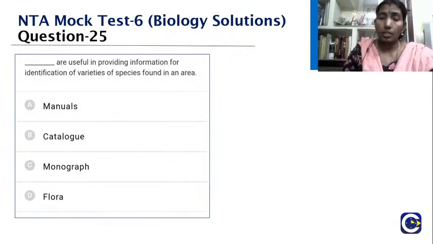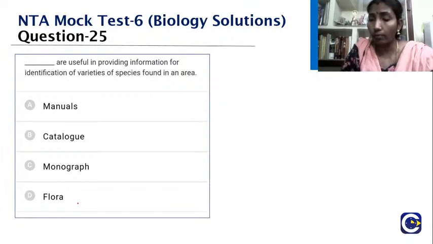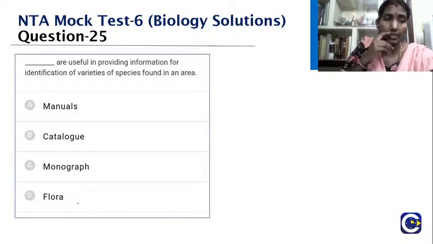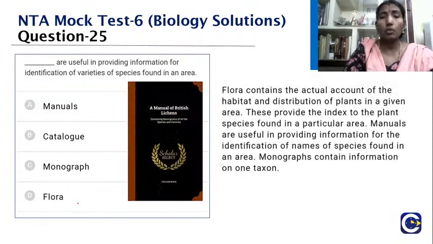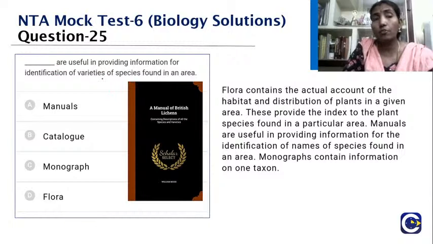Dash are useful in providing information for identification of varieties of species found in an area, whether they are called manuals, catalog, monograph or flora. So what should be the right answer? First thing you need to understand here: when I say they give information about identification of variety of species, we are talking about the manual. Now I'll tell you what each one says.